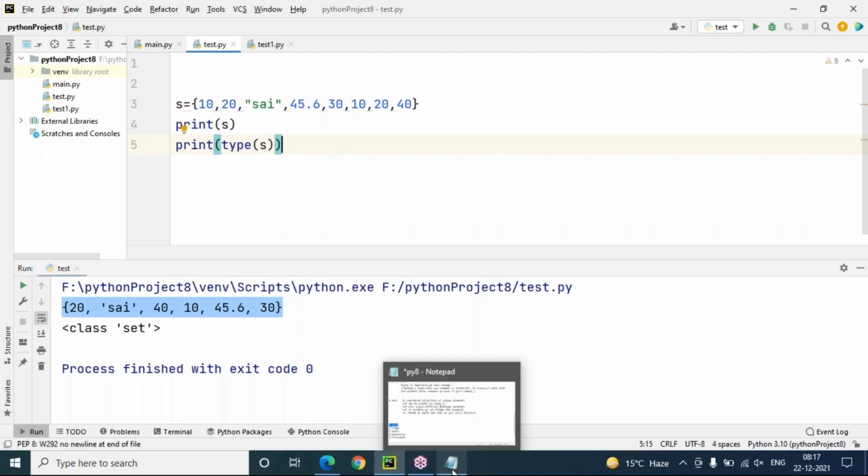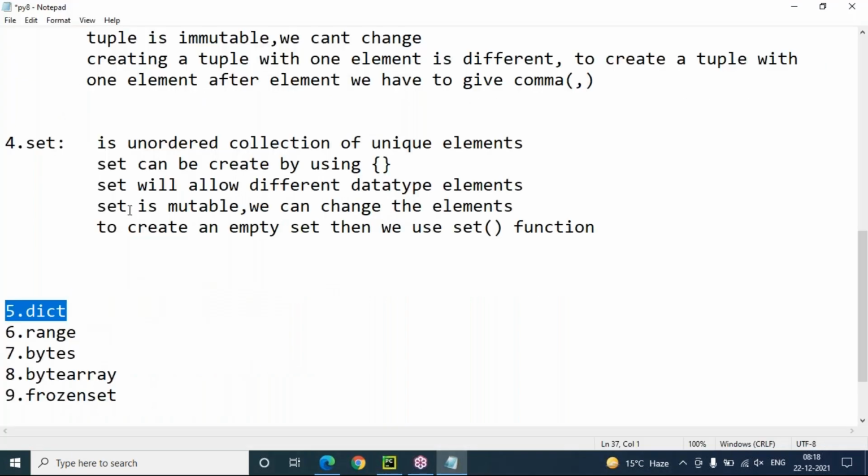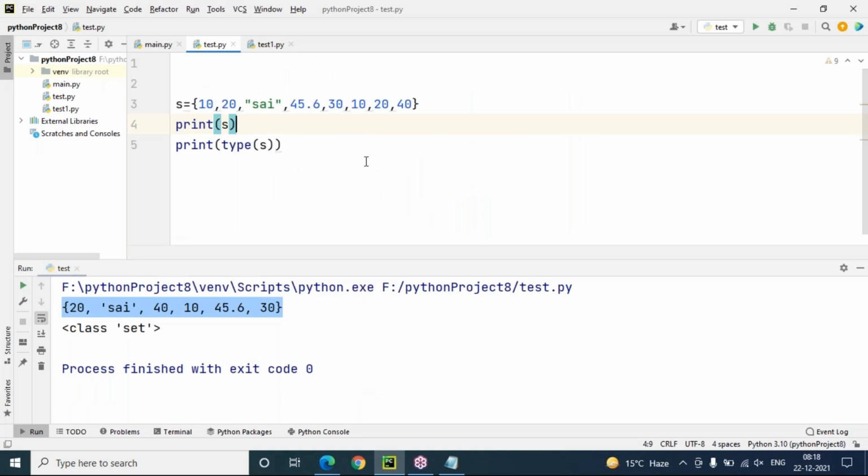And set is mutable. We can change the elements. We can add one item. We can add multiple items. We can delete one item from the set, and we can delete the complete set also. These changes are possible. That's why set is mutable. And as I said, we can create an empty set by using the set function only. This is set. Whenever you want to maintain a collection of unique elements, and order is not important for you, then go for set. And the most important point is that it is a data structure which is unordered,